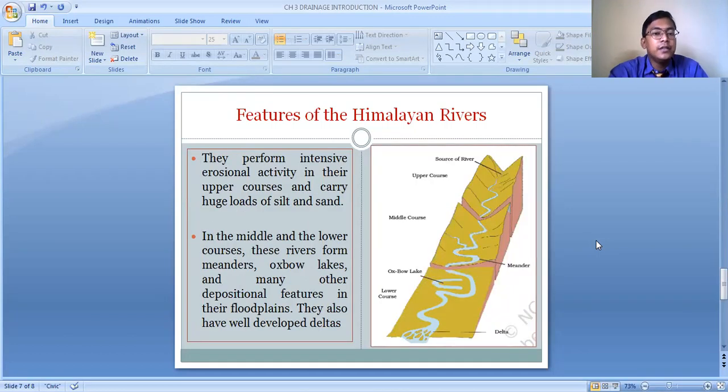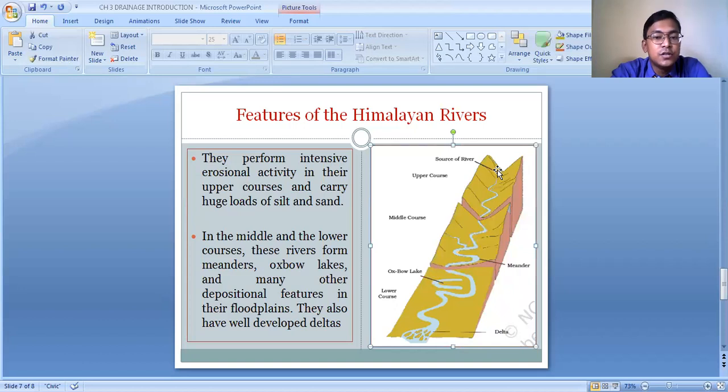Most of the Himalayan rivers cause much erosional activity. They perform intensive erosional activity in their upper course and carry a huge load of sand and silt. Here you can see a picture where the course of the Himalayan rivers has been divided into three sections. The upper course basically represents the higher Himalayan region where the rivers originate.